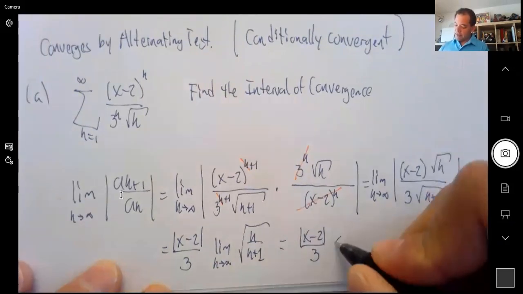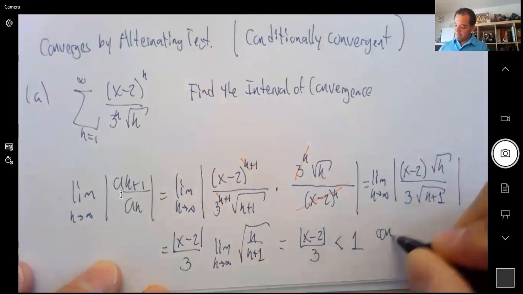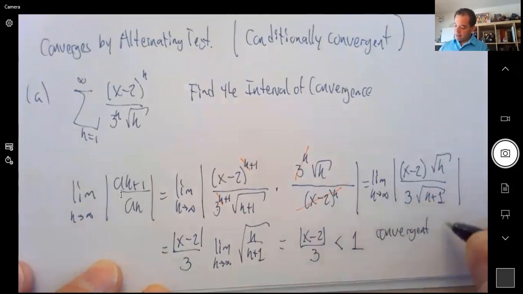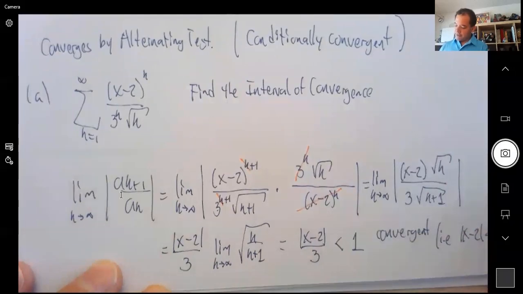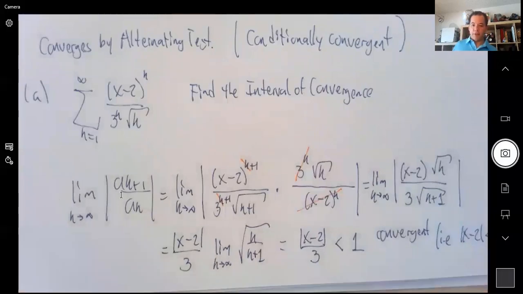When it's less than 1, convergent. And that means when absolute value of x minus 2 is less than 3. So this is the radius of convergence, 3. All right? So the radius of convergence is 3. We are halfway there. We already know the radius of convergence. Now we just need to do the interval of convergence.